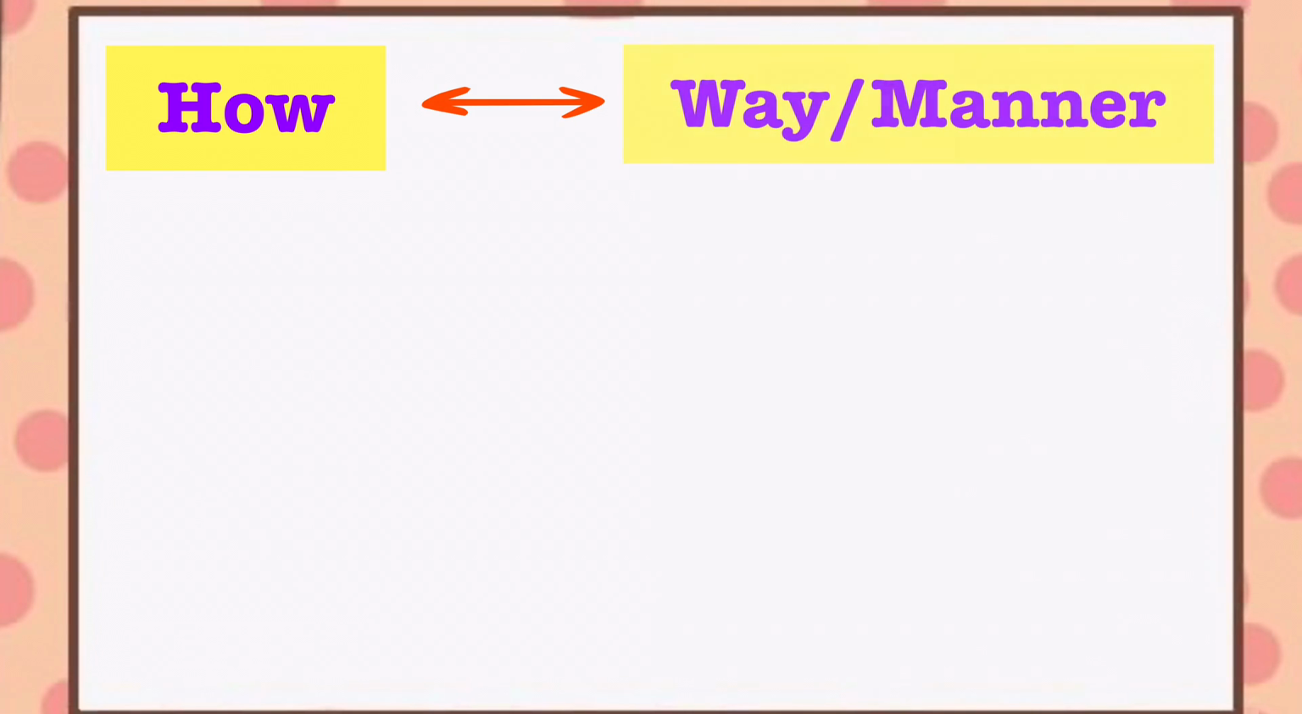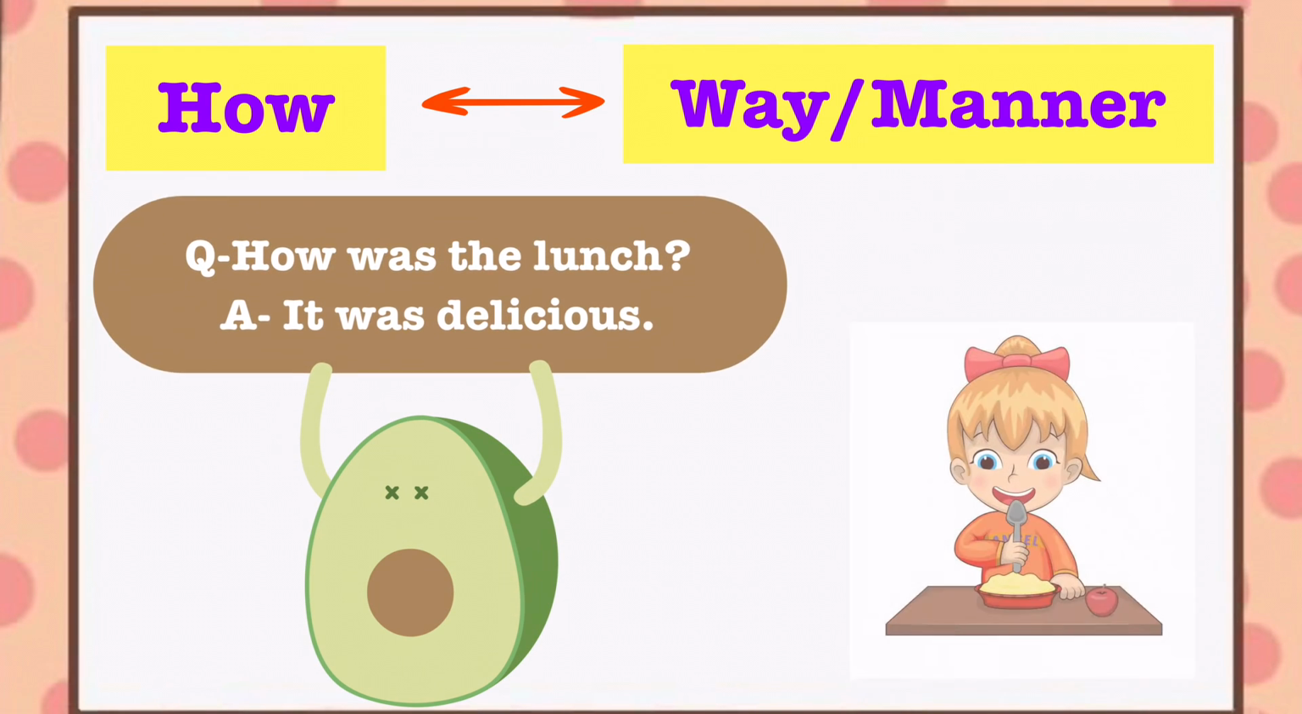The question word how is used to ask about the way or the manner in which a thing is done. For example, how was the lunch? It was delicious.